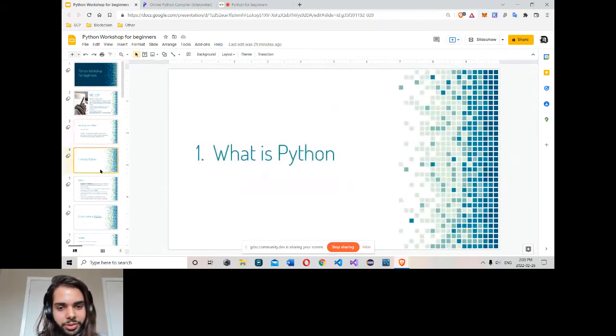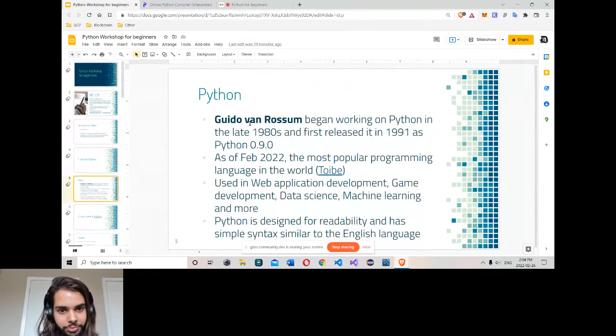So let's start. What is Python? Guido van Rossum is a Dutch programmer who built Python. He started working on it in the late 1980s. It was first released in 1991 as Python 0.9.0. Since then, Python has become one of the most popular languages. So I can show.